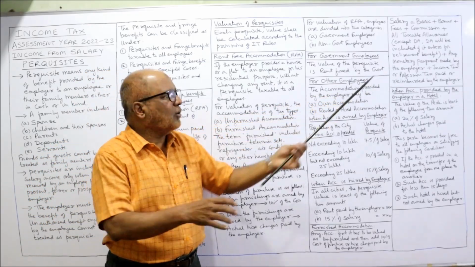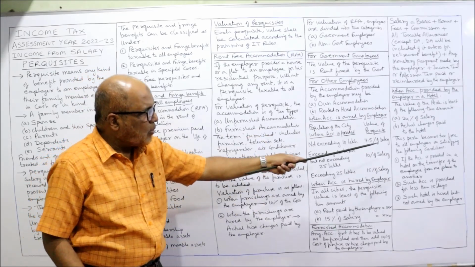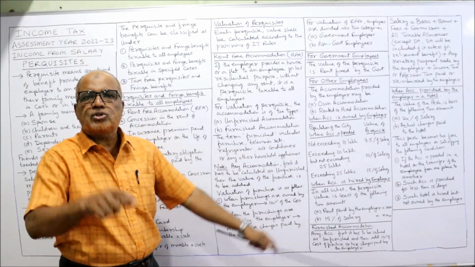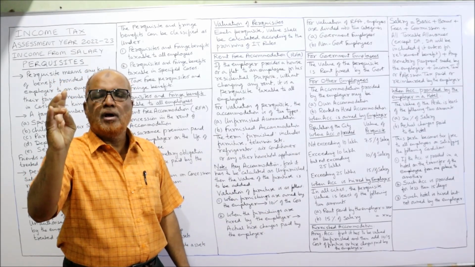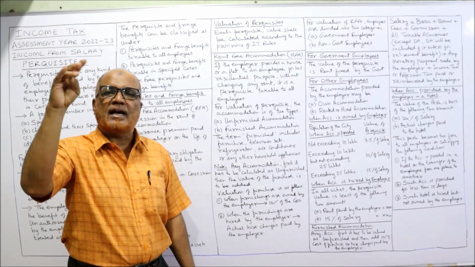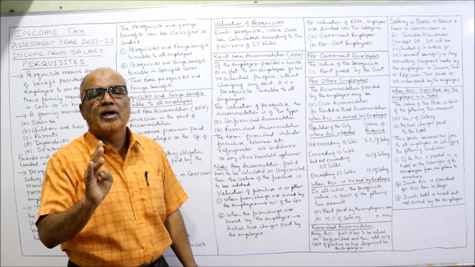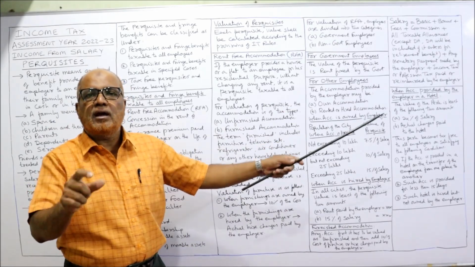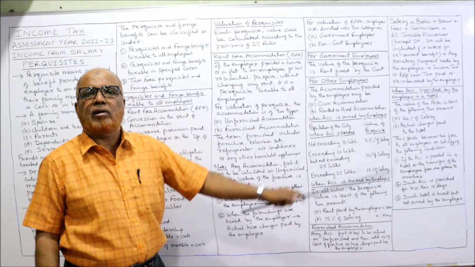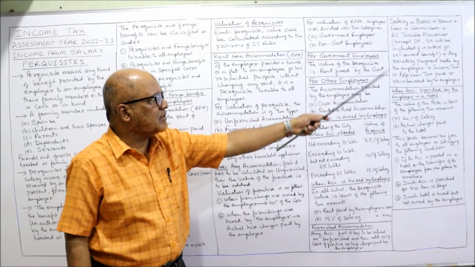It is not sufficient only if you remember these provisions, because these provisions require salary. And you must know salary means basic plus bonus plus fees plus commission plus all taxable allowances except DA. DA will be included only if it enters for retirement benefit, plus any monetary benefit paid by the employer, or income tax or professional tax paid or reimbursed by the employer. That's all. This is the meaning of salary.